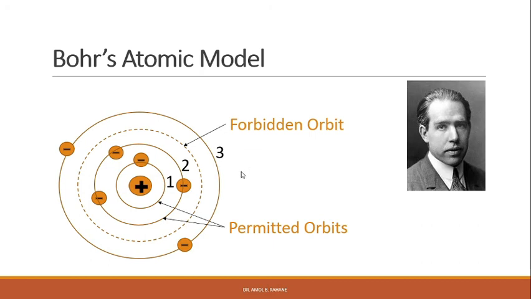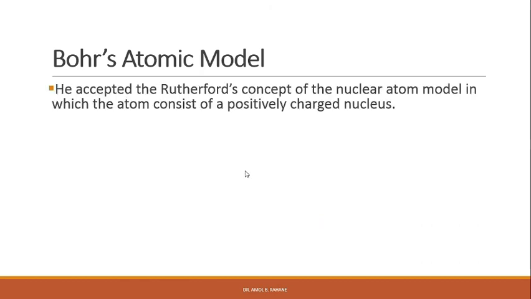In his model, Bohr accepted Rutherford's concept of the nuclear atom model, in which the atom consists of a positively charged nucleus. That idea of Rutherford was accepted by Bohr.